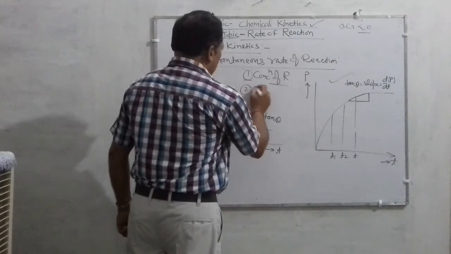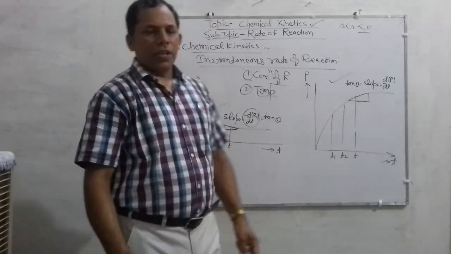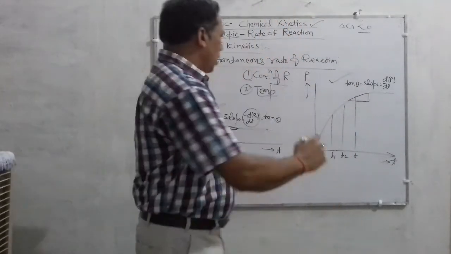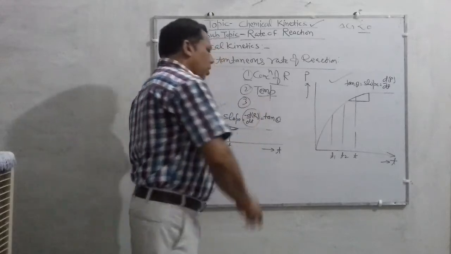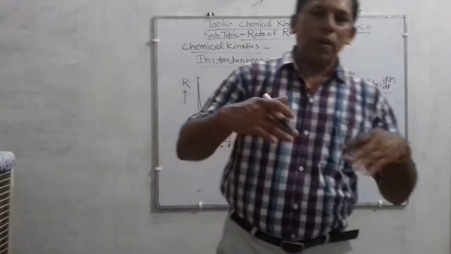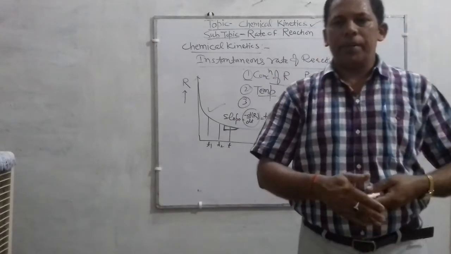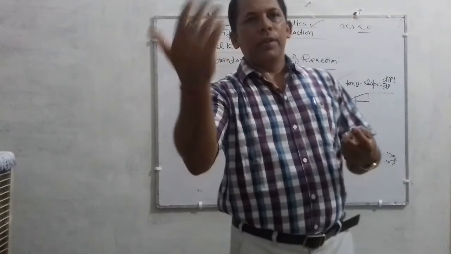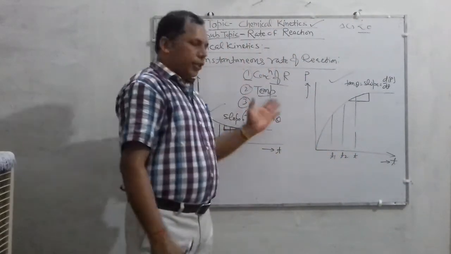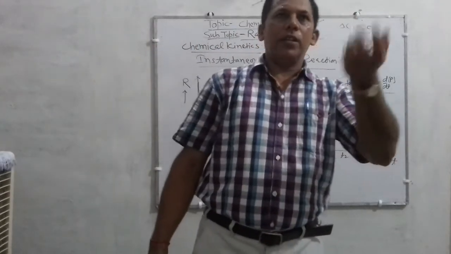The second point is temperature. With the increase of temperature, the rate of reaction increases. The third point is the presence of a catalyst. You know that the presence of a catalyst also influences the rate of reaction. Sometimes it will increase and sometimes it will decrease. When positive catalysts are used, the rate of reaction increases.